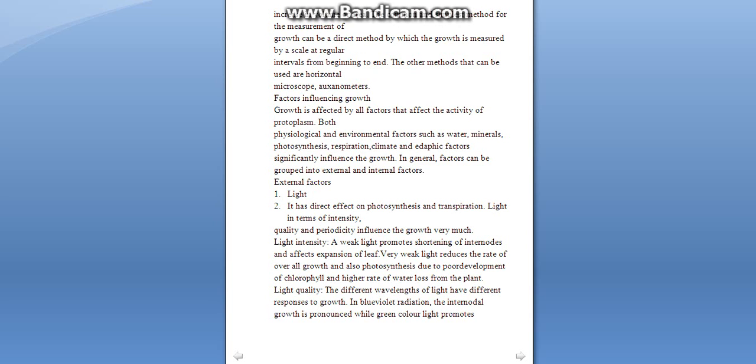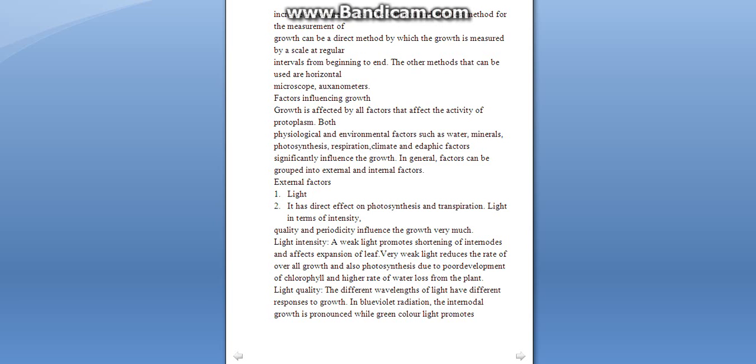The growth is affected by all factors that affect the activity of protoplasm, both physiological and environmental factors such as water, mineral, photosynthesis, respiration, climate, edaphic, etc. The external factors are the light, because it has direct effect on the photosynthesis and transpiration. Now, light is expressed in terms of intensity, the quality, and the periodicity of light. Now, weak light promotes shortening of internodes and expansion of leaf is affected. So, a very weak light reduces the rate of overall growth and also photosynthesis due to poor development of chlorophyll.